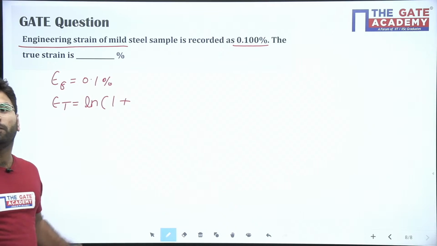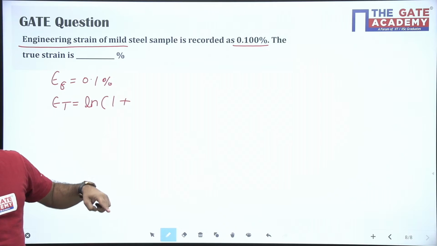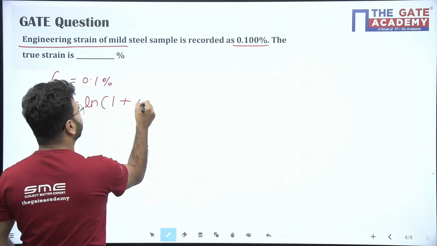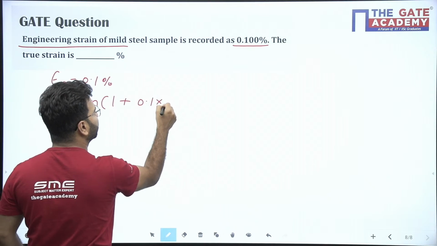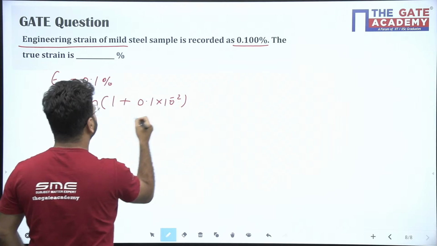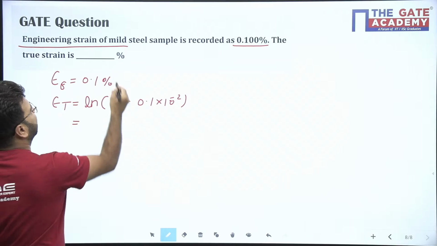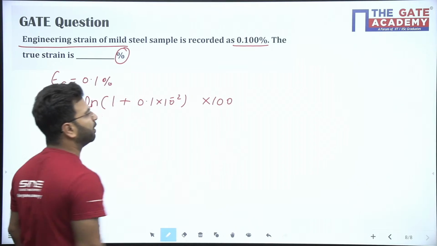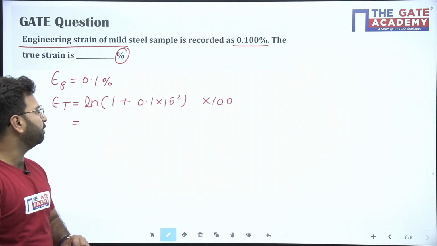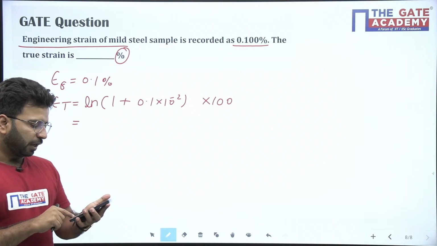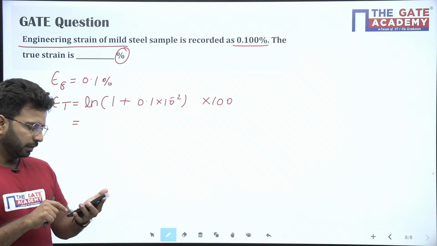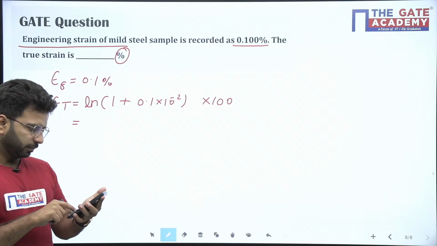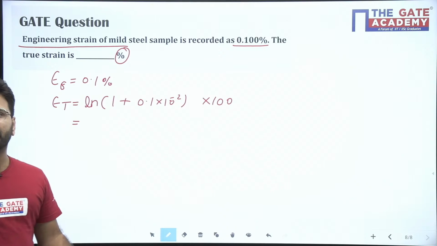Engineering strain is how much? 0.1%, which is 0.1 by 100, so 0.1 into 10 to the power minus 2. Tell me how much it's coming. It's asking for the answer in percentage again, so multiply with 100. How much is it coming?